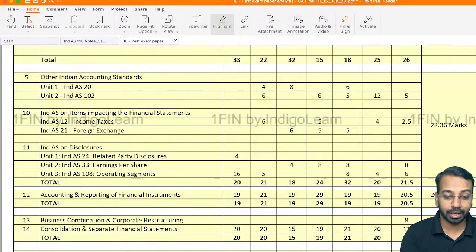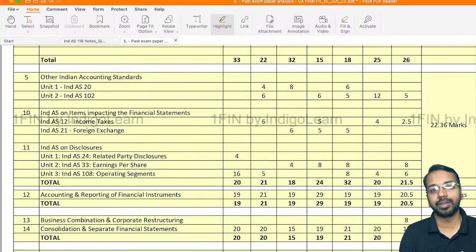Then the third one is business combination and consolidated financial statements. So these, again, I would say, once you know the framework, once you know the steps that I will teach you, out of 20 marks, I can guarantee that 15 to 16 marks will be easily in your pocket, because once you know the framework, how to approach this particular chapter, it will be very, very easy.